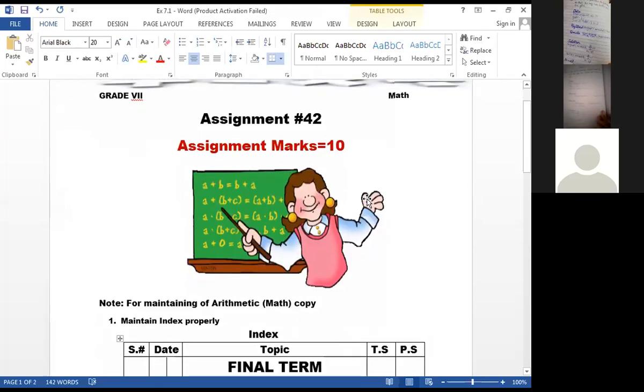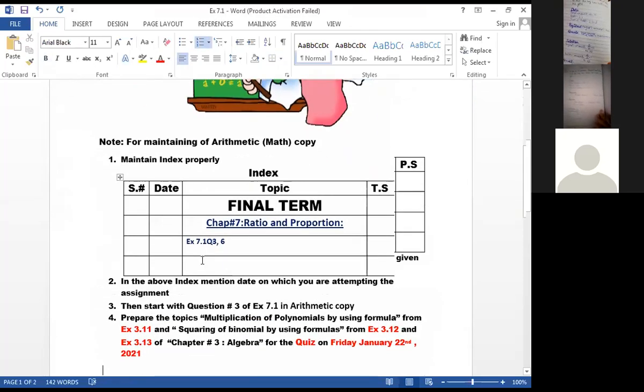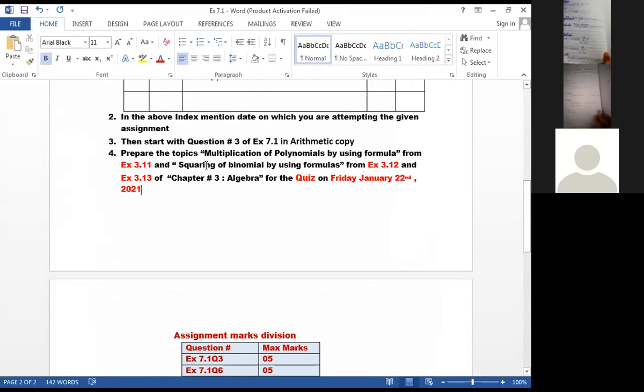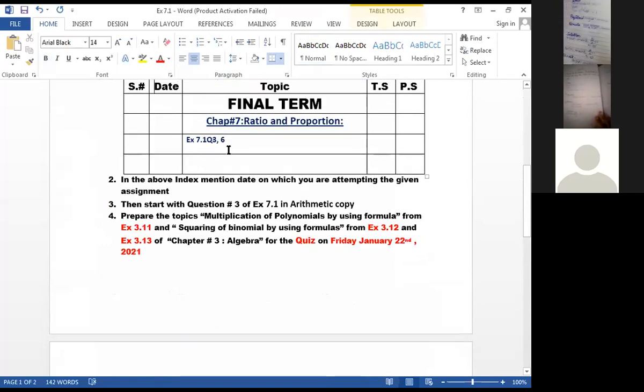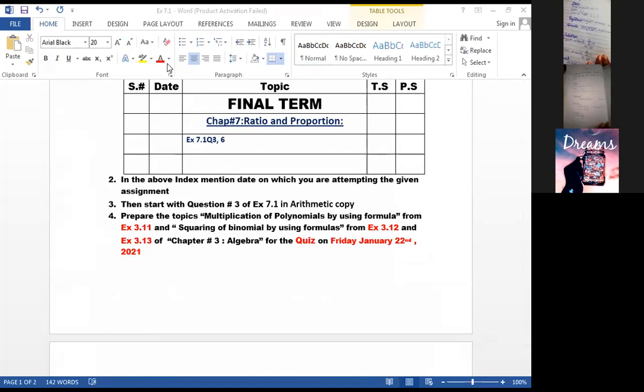Here I want to show you today's homework. Here assignment number 42, students. Please mark the questions, exercise 7.1, question 3 and 6. This is the assignment for today. Afra, Hania, everything is clear, but please mark these questions in your book.